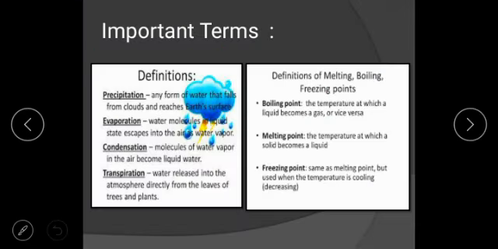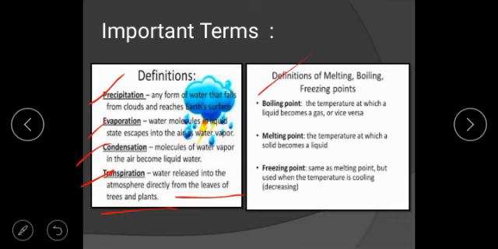Next are some more important terms that we need to see. Precipitation is any form of water that falls from clouds and reaches the earth's surface, in the form of rain. Evaporation is when water molecules in liquid state escape into the air as water vapor. Condensation is the opposite, in which water vapor converts into liquid water. Transpiration is water released into the atmosphere directly from the leaves of trees or plants.